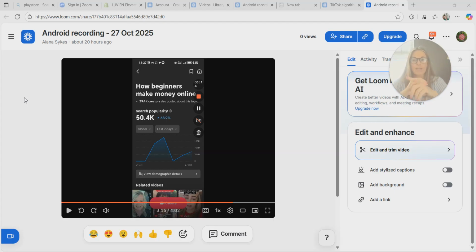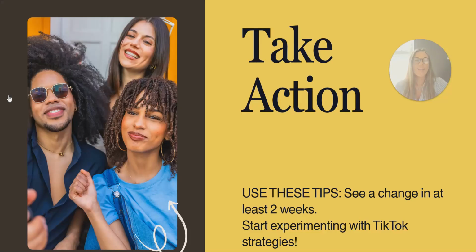Use that as your hook. When you start your video, you say, this is how to make money online for beginners, and you put it on the screen as your hook as well. Keep on talking about it, and keep mentioning how beginners can make money online. Remember, as soon as TikTok hears that, they're going to start pushing it out to the people who need more information about this topic.